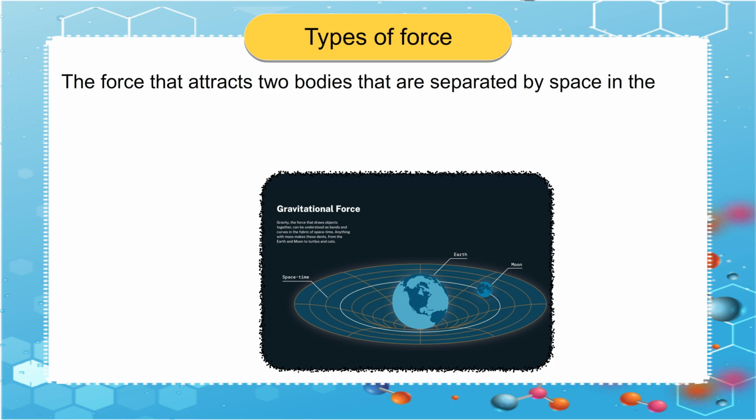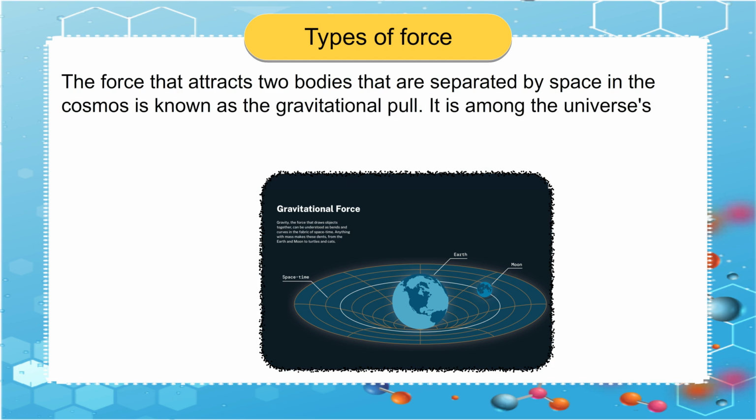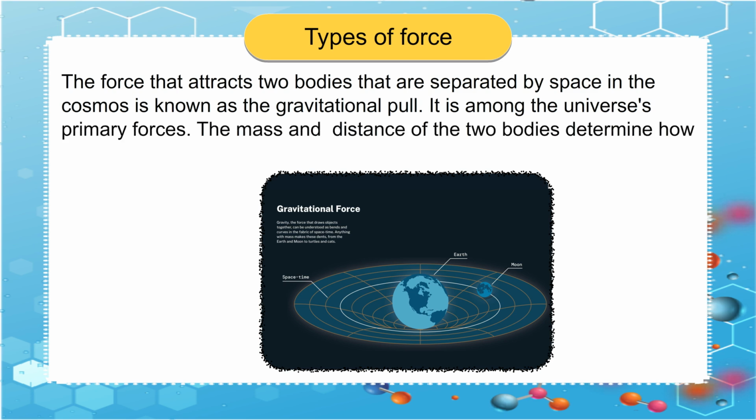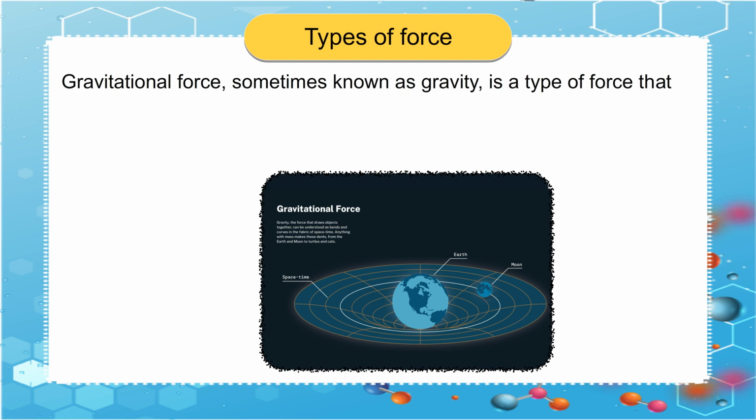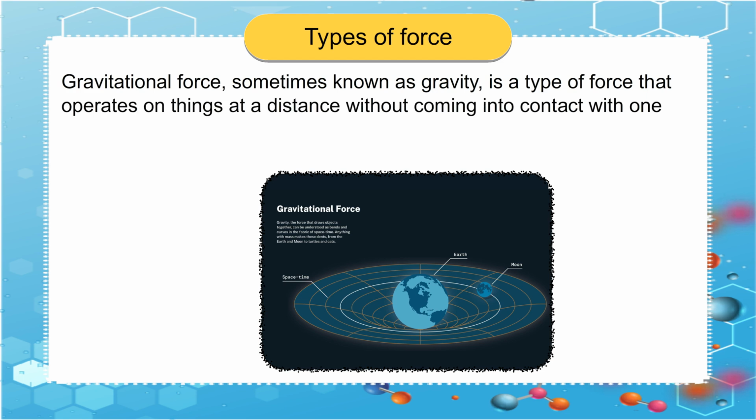the force that attracts two bodies that are separated by space in the cosmos, known as the gravitational pull. It is among the universe's primary forces. The mass and distance of the two bodies determine how much gravitational force there is between them. Gravitational force, sometimes known as gravity, is a type of force that operates on things at a distance without coming into contact with one another.